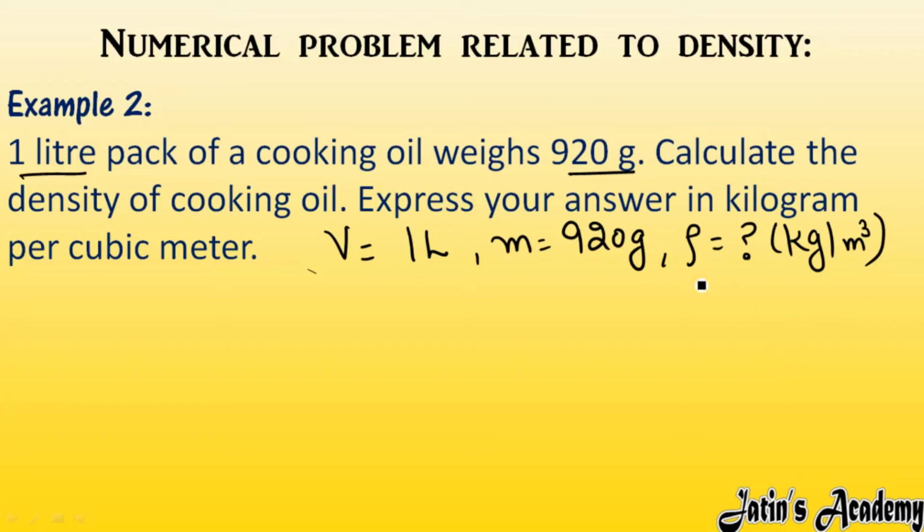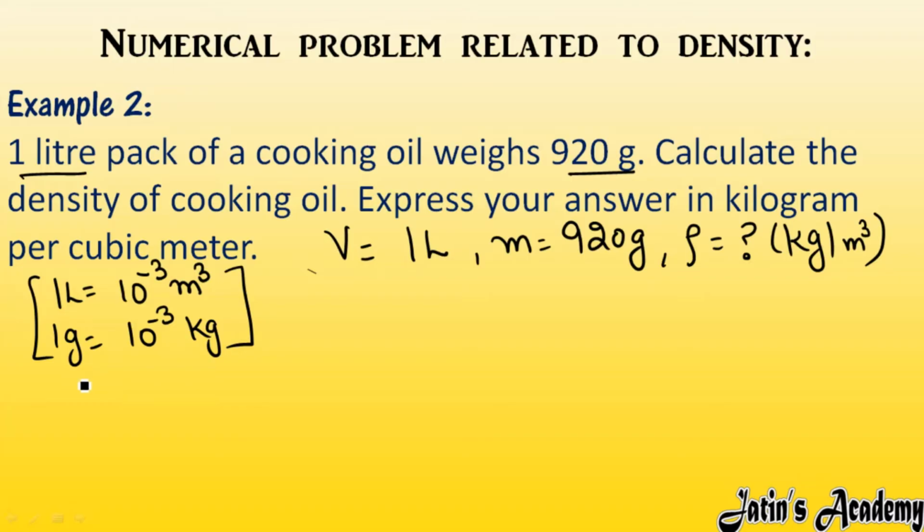Okay. So first of all I have to convert this 1 liter into meter cube. This relation you have to learn: 1 liter is equal to 10 to the power minus 3 meter cube. This relation you have to remember. 1 liter is nothing but 10 to the power minus 3 meter cube. And in 1 gram, how many kilogram are there? 10 to the power minus 3 kilogram are there. Fine.